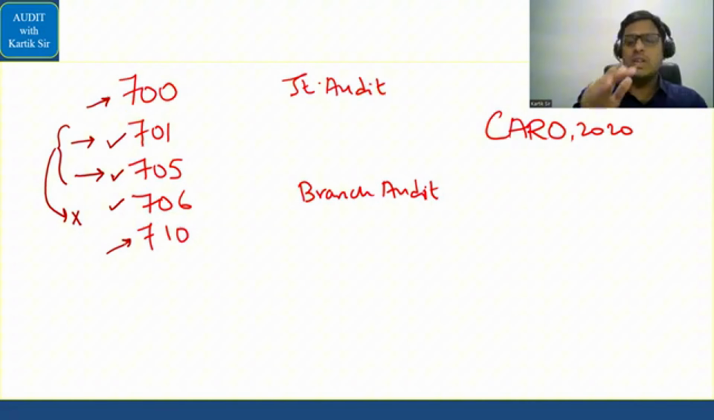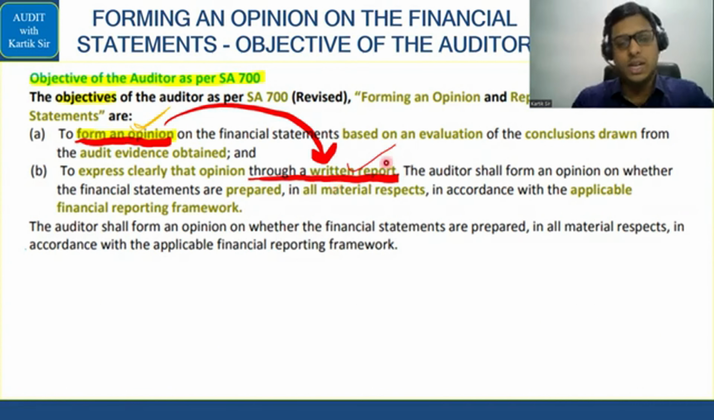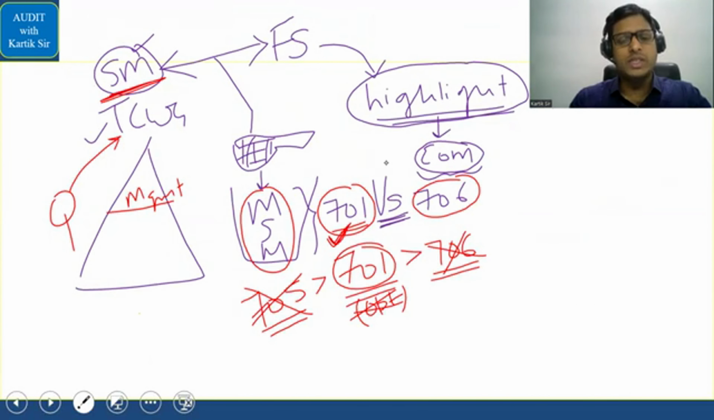Okay. In SA 700, the auditor is forming an opinion, and the auditor is giving his opinion through a written report. So that is the objective of SA 700.